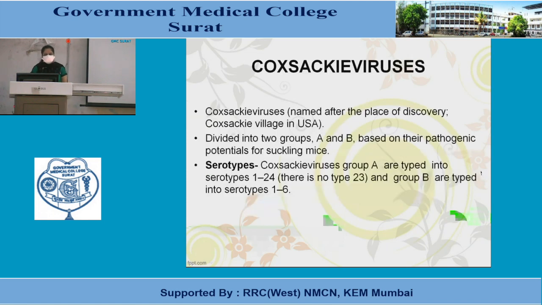Second comes the Coxsackie virus. Coxsackie virus is named after the place of discovery, Coxsackie village in the USA, and is divided into 2 groups, A and B, based on their pathogenic potential for suckling mice. So serotypes in Coxsackie: group A is typed into 1 to 24, where there is no type 23, and group B is typed into 1 to 6.